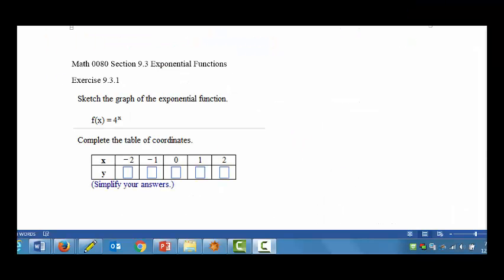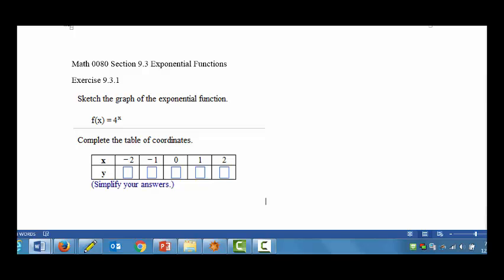So let's take a look at exercise 1 from section 9.3. We are asked to sketch the graph of f of x equal 4 to the x. And we're going to do that by filling in the table that's given.